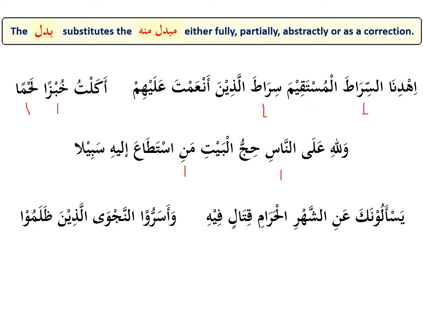يَسْأَلُونَكَ عَنِ الشَّهْرِ الْحَرَامِ. They ask you about the sacred month. قتال فيه, fighting in it. So in this case, الشهر is the مبدل منه and قتال is the badal. And the type of badal is that it is an abstract badal. So they're asking you about the sacred month. What about the sacred month? The fighting in the sacred month.